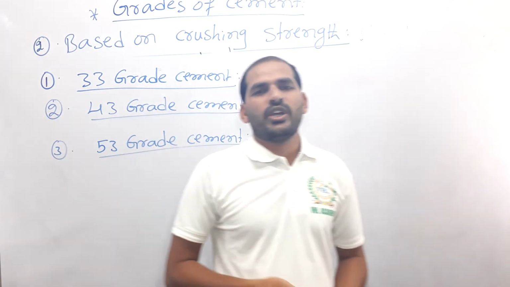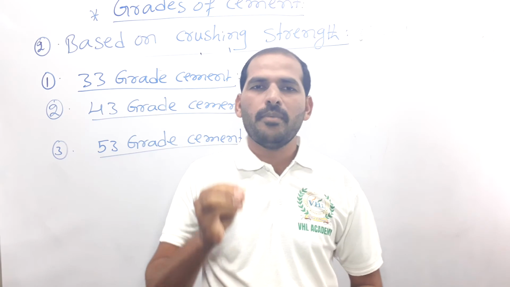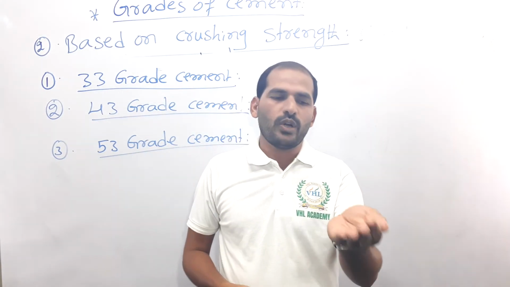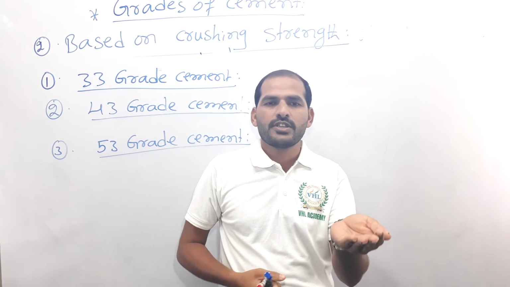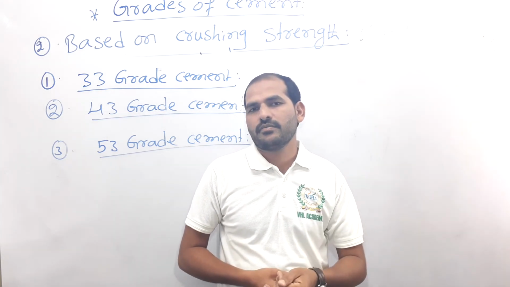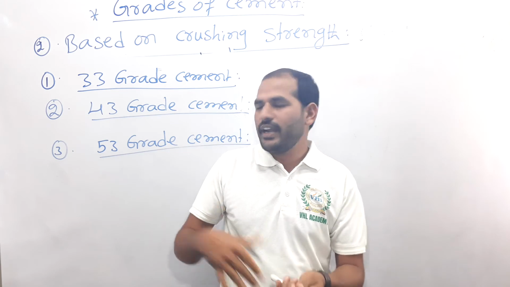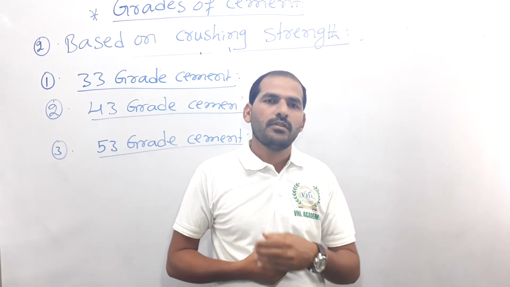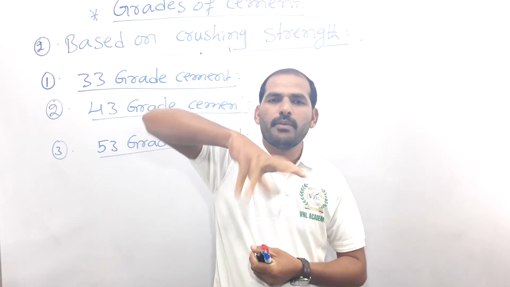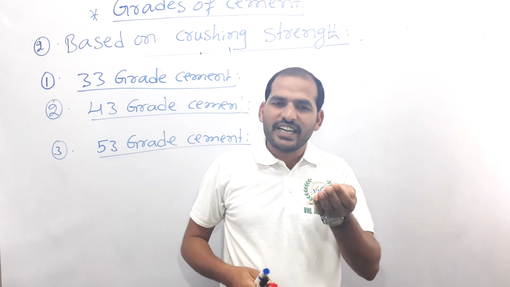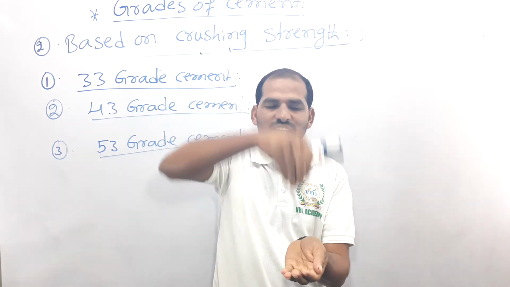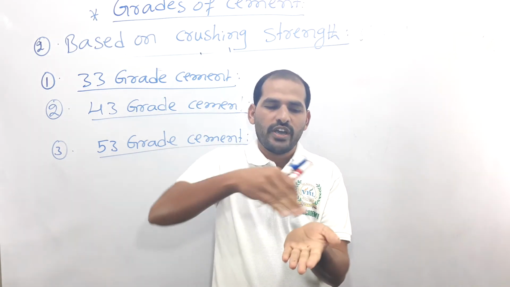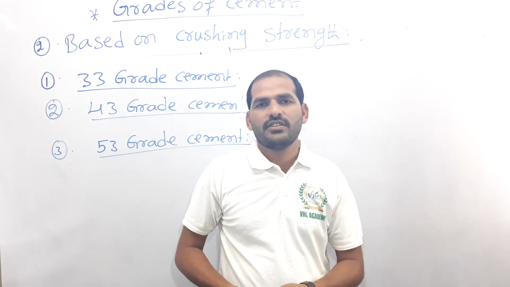Take the cement mortars, minimum three cement cubes. First take the mold, the cement cube mold. Mix the cement and fine aggregate with water so it becomes a paste. Take that cement paste and fill the cube in 4 layers.